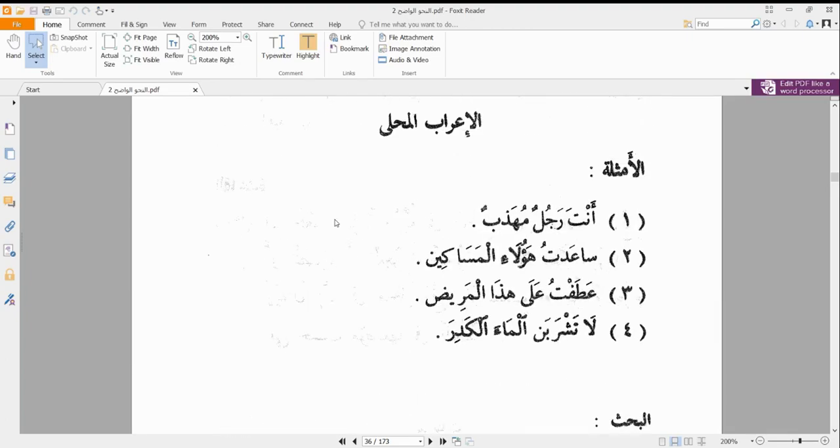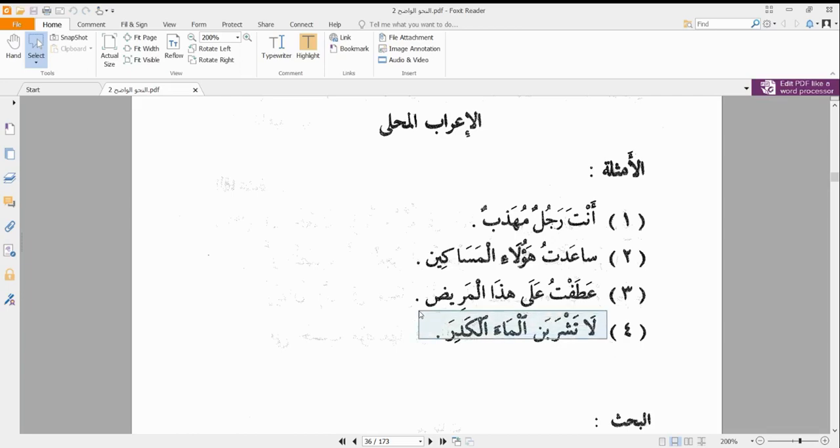And finally we have la tashrabanna al-ma'a al-kadira. Do not drink, but with an emphasis, that's a nun tawkid. Do not drink dirty water. And that is the last one here.